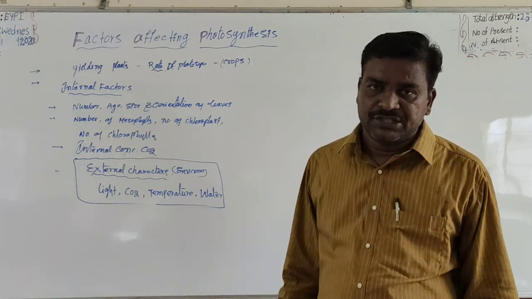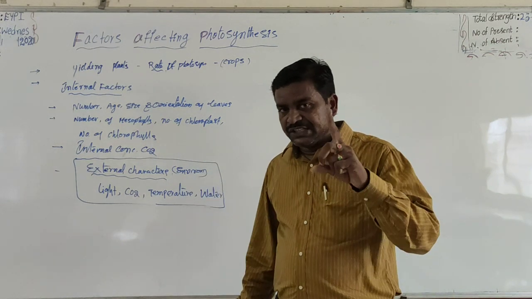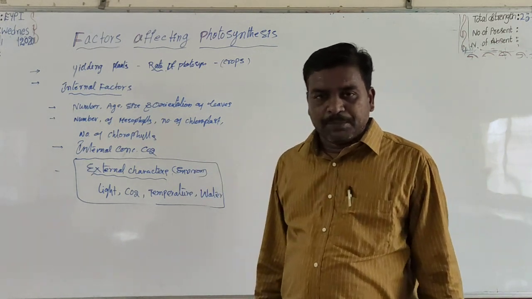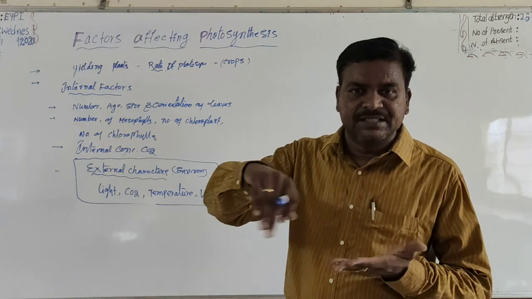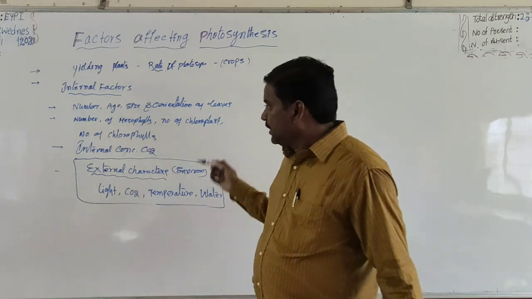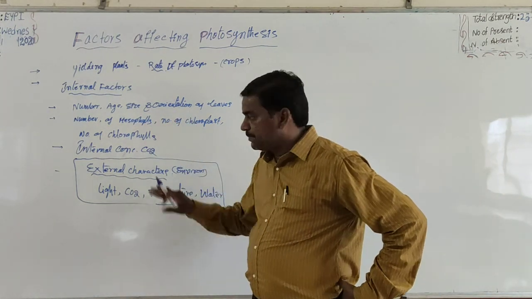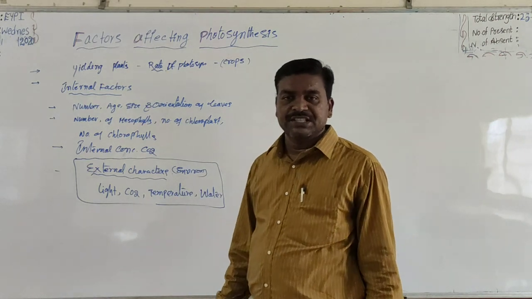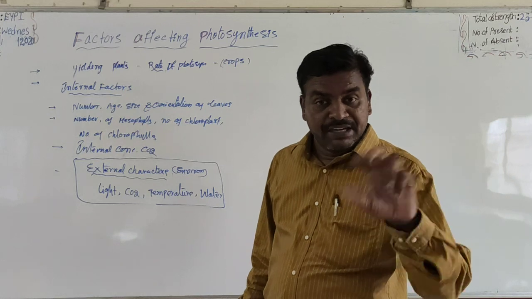Very, very important. When a process is dependent on several separate factors, for example photosynthesis, it is directly dependent on some internal and external factors. Many factors are there. This process is influenced and limited by many factors.